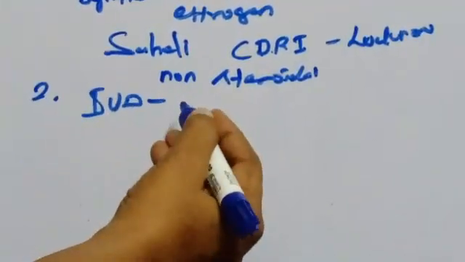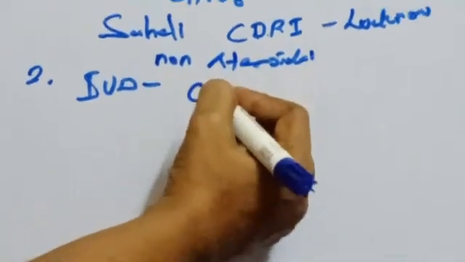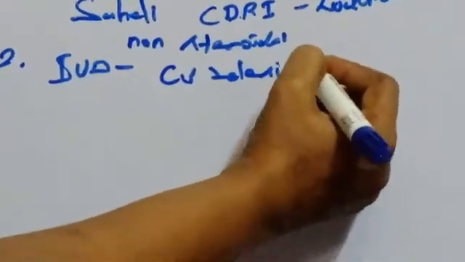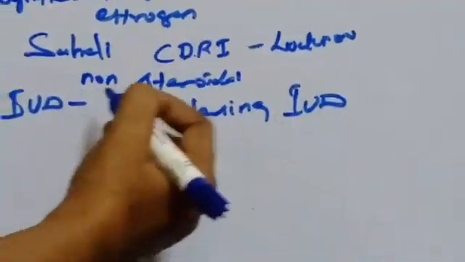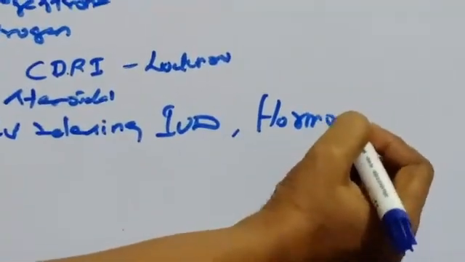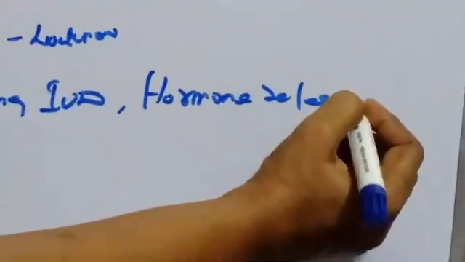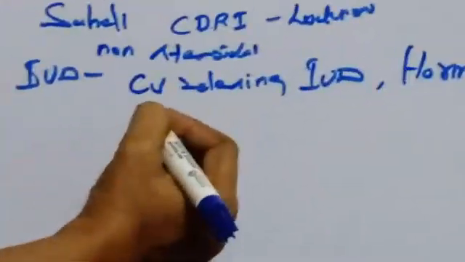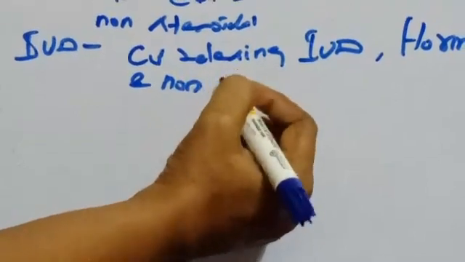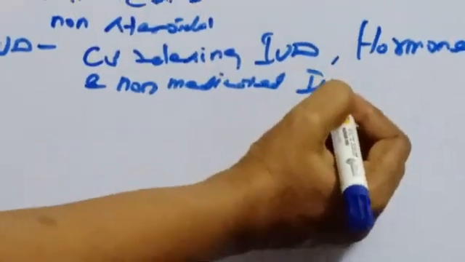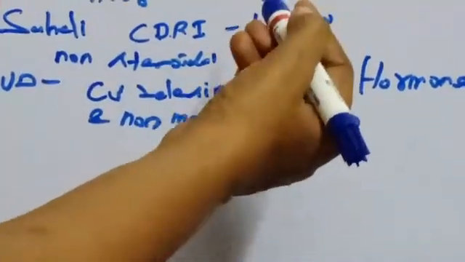These devices are available as copper releasing IUD, hormone releasing IUD, and also non-medicated IUD.